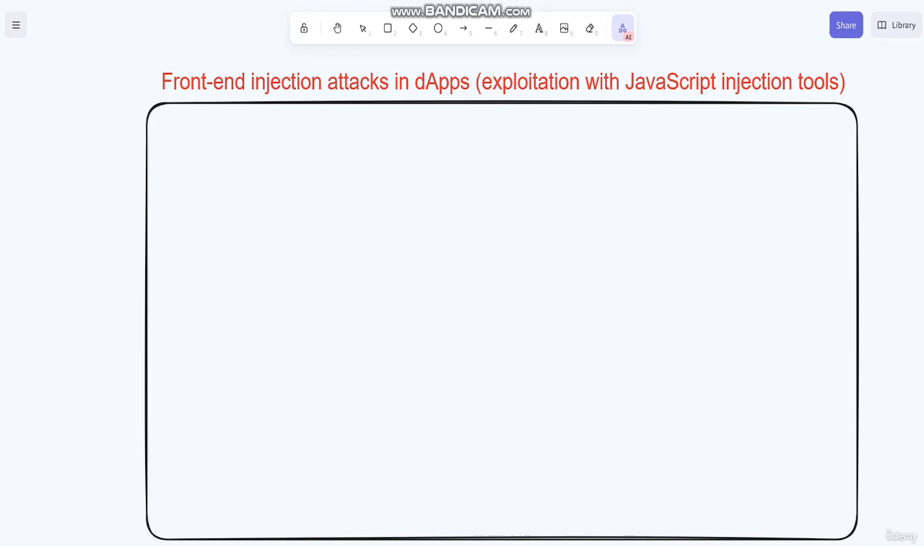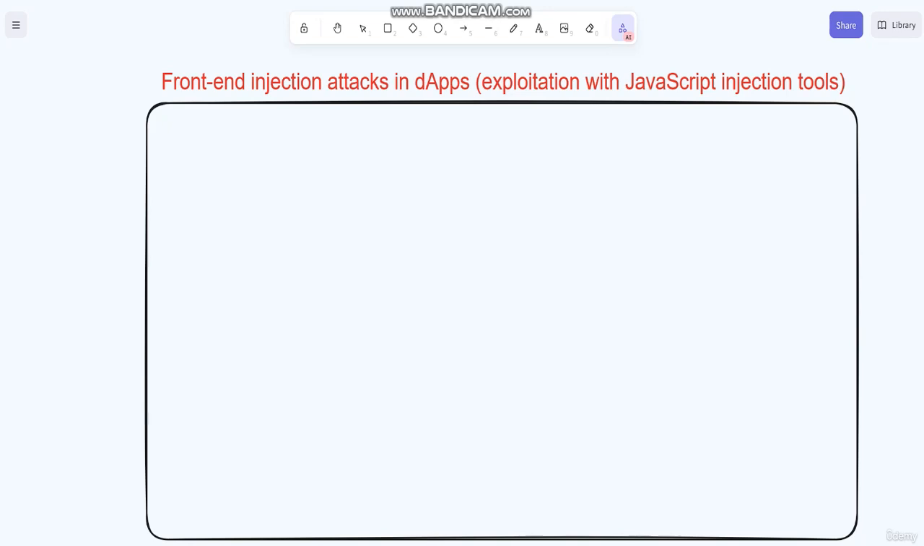It is a type of security vulnerability that can occur in web applications, including decentralized applications. These attacks happen when an attacker is able to inject malicious JavaScript code into a web page or application. This can lead to unauthorized access, data theft, or other malicious activities.